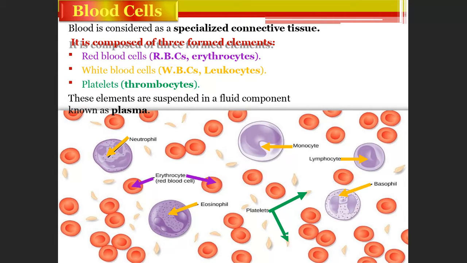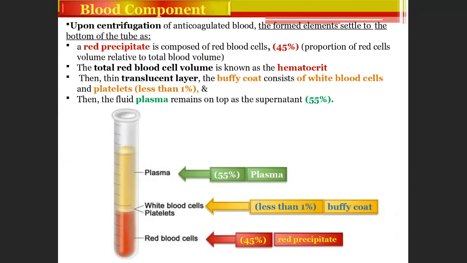So the chapter we are taking is blood. In blood we have different cells, and we have three main types: red blood cells, white blood cells, and platelets. Red are called erythrocytes, white are called leukocytes, and platelets are called thrombocytes. These are floating, suspended in the fluid component known as plasma. So all these components are present in plasma. You should know about these cells. These cells are very important. Lifelong, you should have an idea about it.